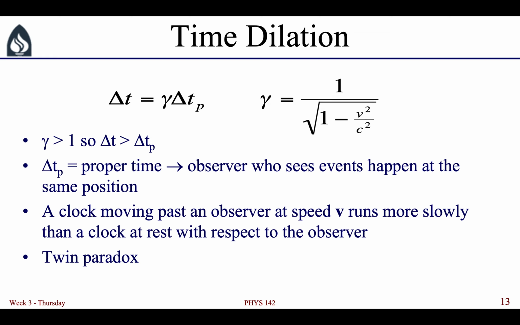So if you think about this, what it means is that the ground observer, the person who's not measuring proper time, if the person on the train had a clock on their wall, the person on the ground would see that clock in the train as ticking slower than a clock that they have with them that's at rest with respect to the person on the ground. So they see the events in the train being carried out in slow motion. The person in the train is aging more slowly. They're moving more slowly.